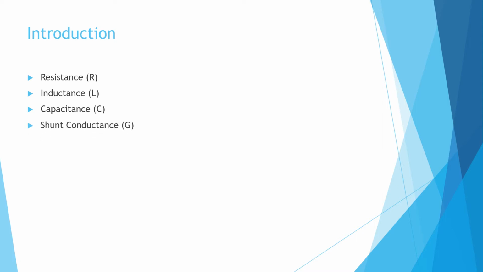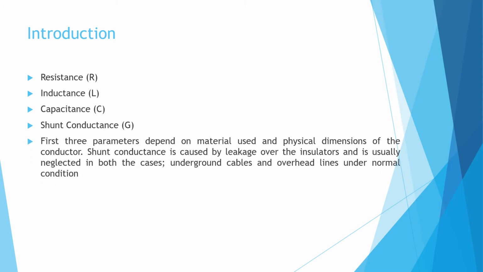The shunt conductance is because of the leakage in the isolators and insulators. So first two parameters depend on the material used and physical dimensions of the conductor. Shunt conductance is caused by the leakage over the insulators and is usually neglected in both the cases. Usually we neglect the shunt conductance for both underground cables and overhead lines under normal conditions.